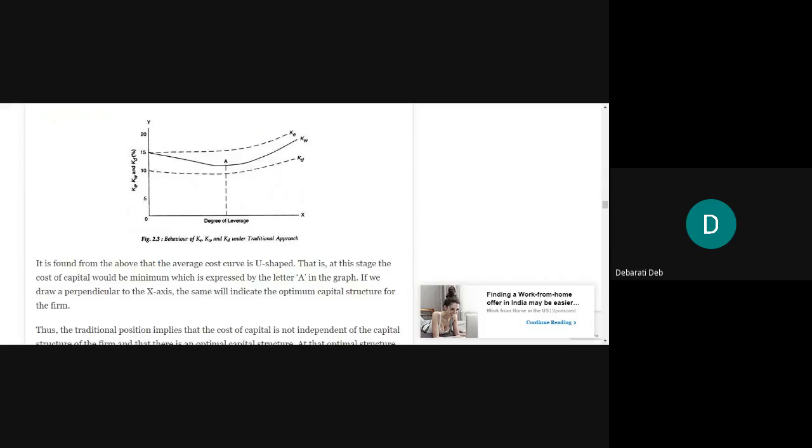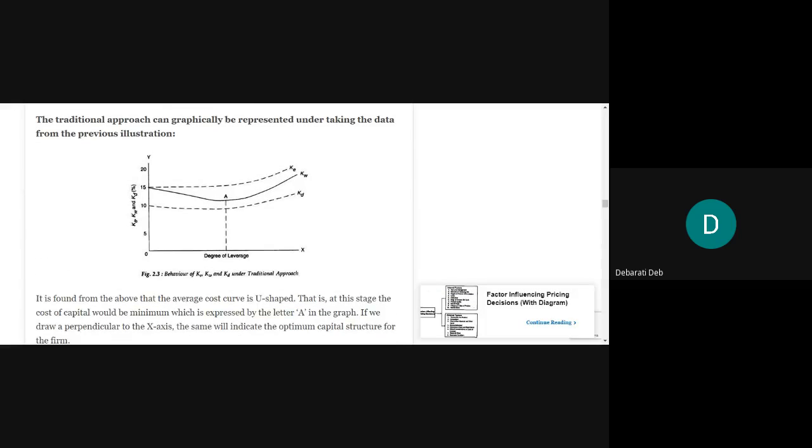The diagram looks like this. See, the traditional approach can be graphically represented by taking the data from the previous illustration. This is data taken from the NOI approach example and then plotted. So see, there is no straight line, no line parallel to the horizontal axis. Rather, all the costs vary. KD is more or less constant, almost a straight line, but not a straight line. So it will decrease, decrease, decrease.